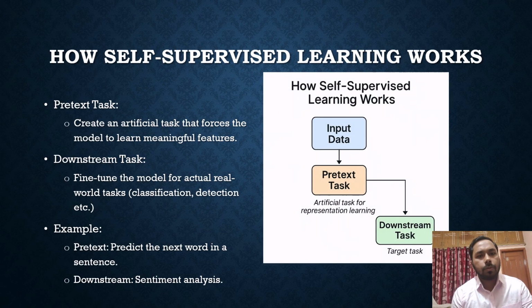How does self-supervised learning work? We can divide self-supervised learning into two parts. One is the pretext task and the other is the downstream task. In the pretext task, it creates an artificial task that forces the model to learn meaningful features, and in the downstream task, we fine-tune the model for actual real-world tasks like classification, detection, etc.